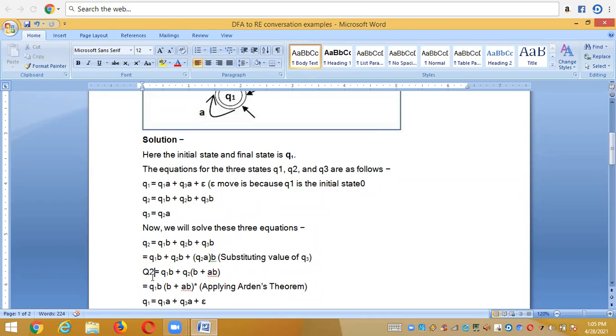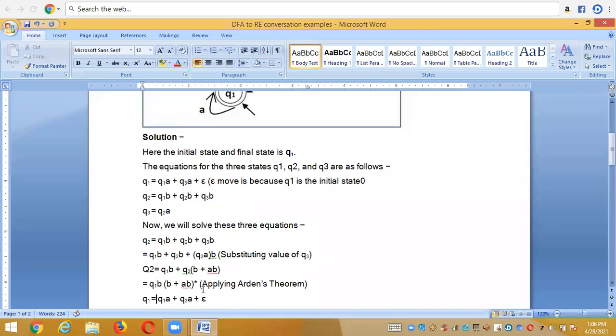How I am applying Arden's theorem means Q2 and Q2, that means R and R are the same here. Then R = Q + RP, where this can be considered as Q, this is R, and the remaining thing becomes P. After applying Arden's theorem, the unique equation is R = QP star, right? That means Q2 = Q1B (B + AB) whole star, and this is the equation of Q2.